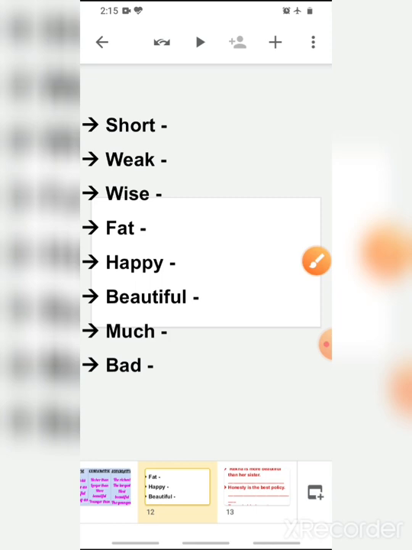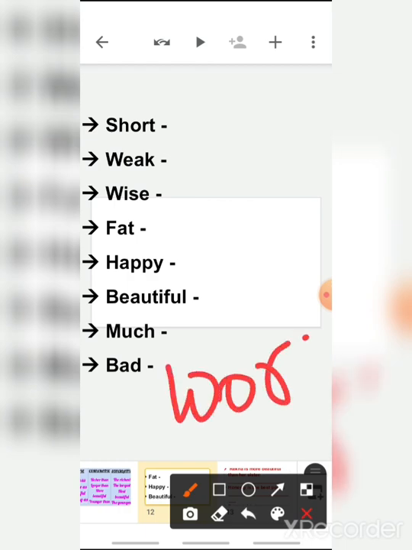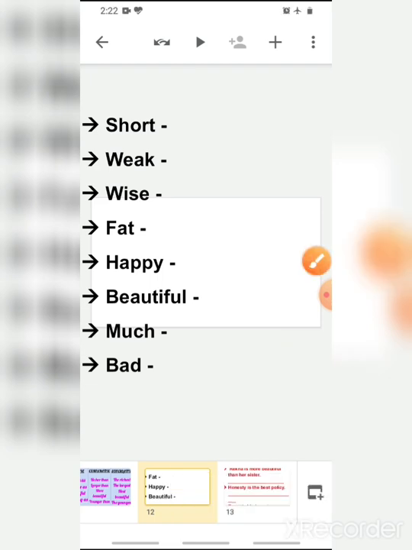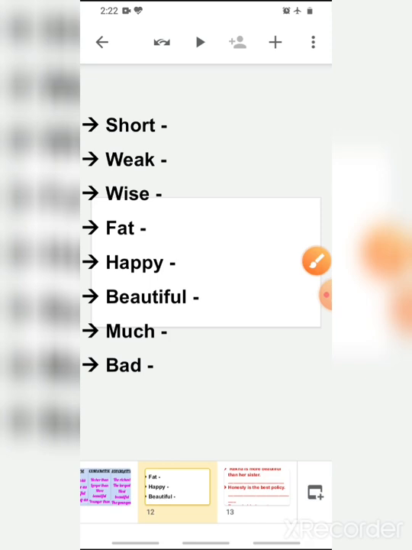Then bad. What will be the comparative and superlative degree of bad, children? Badder, baddest? No. The comparative degree of bad will be worse. Worse. Okay. And superlative degree will be worst. Worst. Okay.